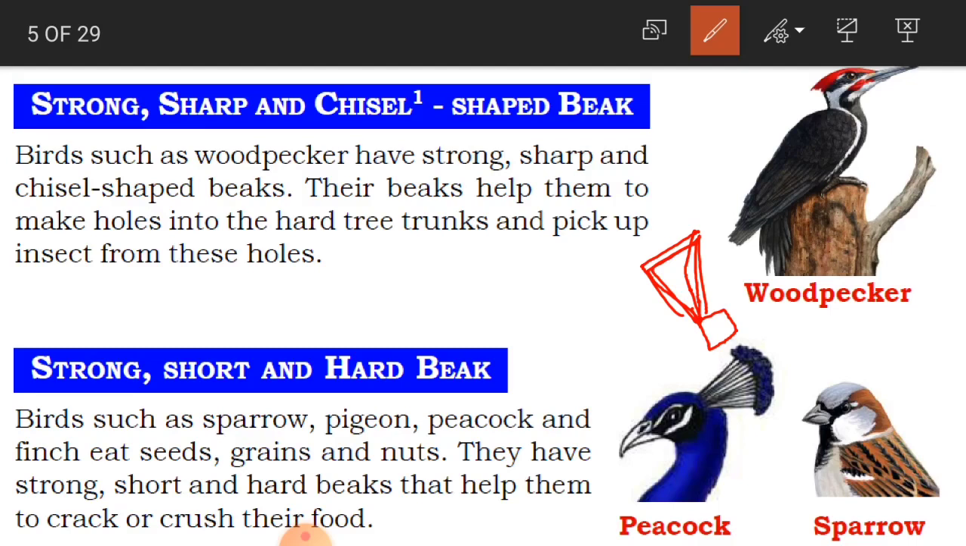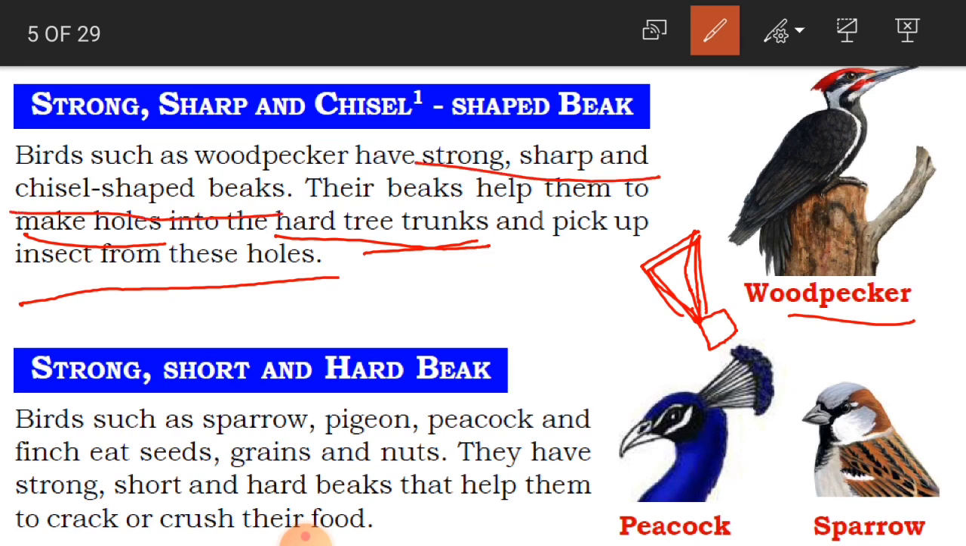Why? Because this woodpecker is going to make holes in the hard tree trunks and pick up the insects from these holes. That is why we call this bird woodpecker, because it makes holes in the hard tree trunks. Inside the tree trunk, whatever small insects are there, it is going to pick them and eat them as its food. That is why it has this strong, sharp and chisel shaped beak.